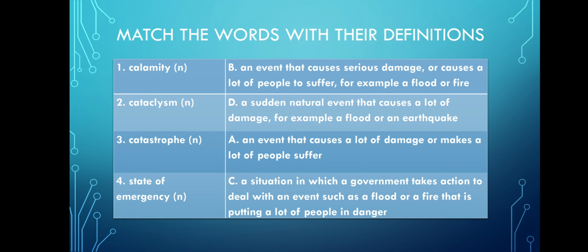You are right if your answers are: calamity is an event that causes serious damage or causes a lot of people to suffer, for example, a flood or fire. Cataclysm is a sudden natural event that causes a lot of damage, for example, a flood or an earthquake. Catastrophe is an event that causes a lot of damage or makes a lot of people suffer. State of emergency is a situation in which a government takes actions to deal with an event such as a flood or a fire that is putting a lot of people in danger.